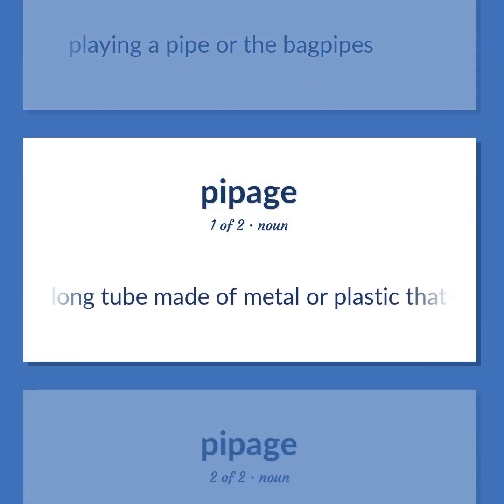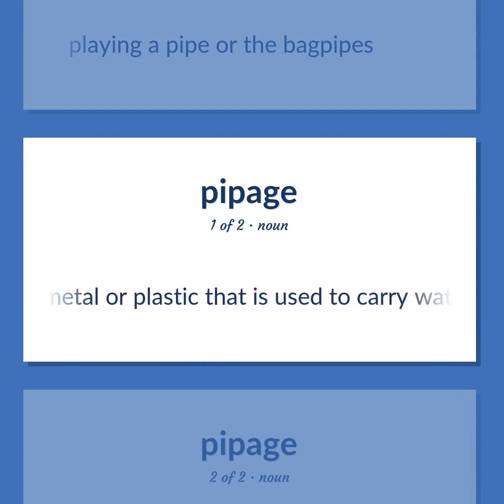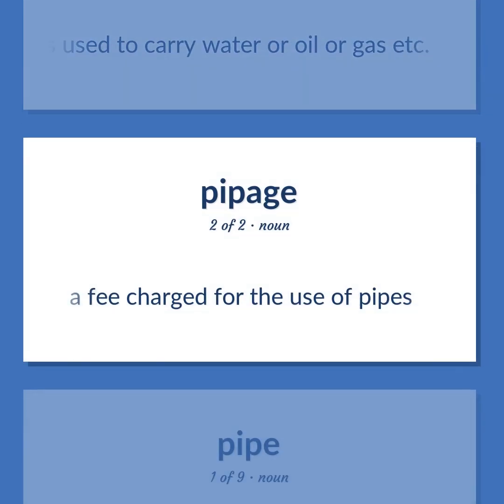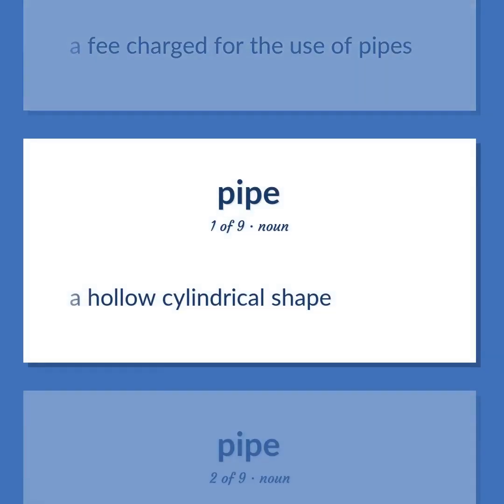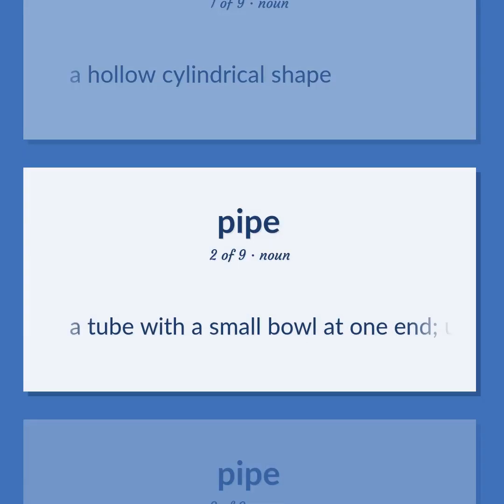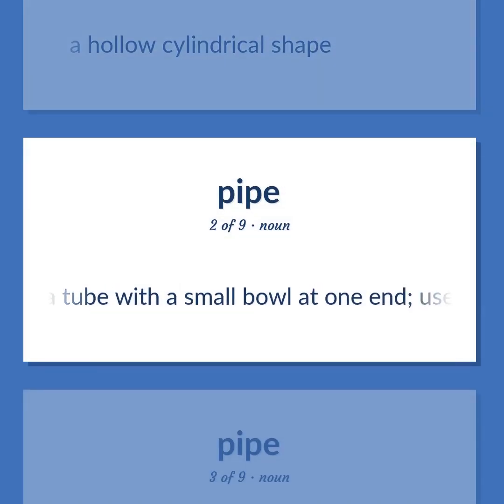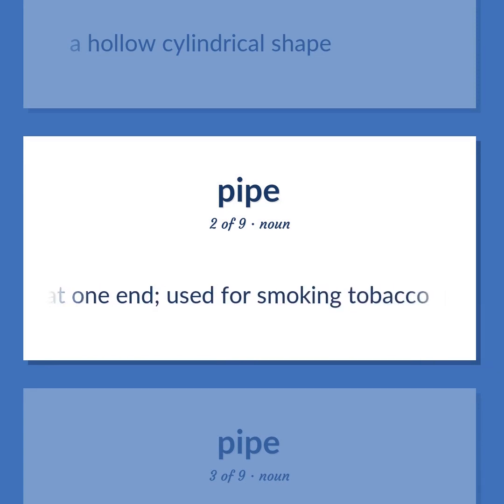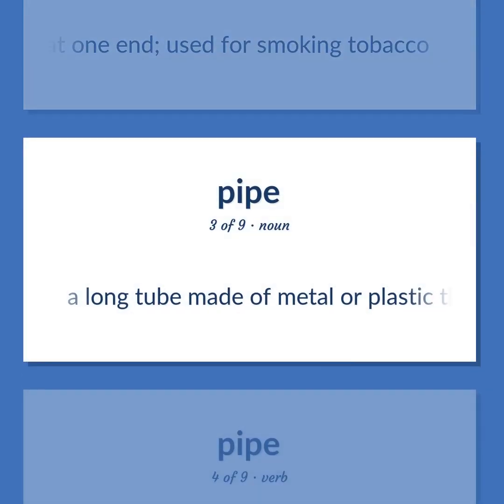A fee charged for the use of pipes. A hollow cylindrical shape. A tube with a small bowl at one end, used for smoking tobacco. A long tube made of metal or plastic that is used to carry water or oil or gas, etc.